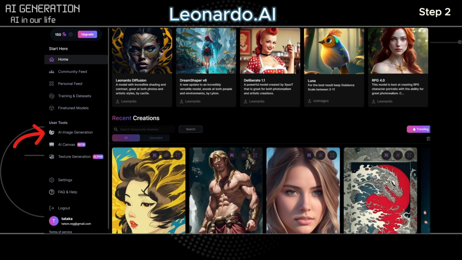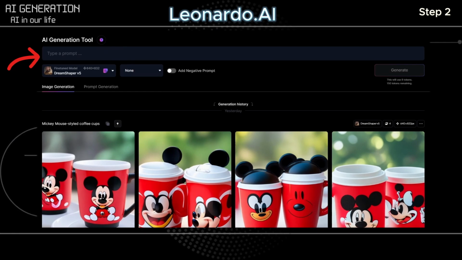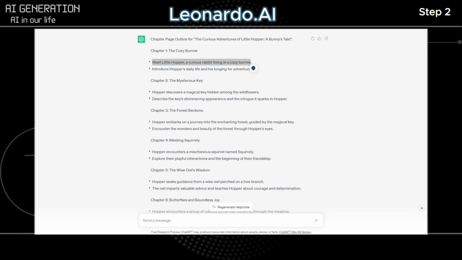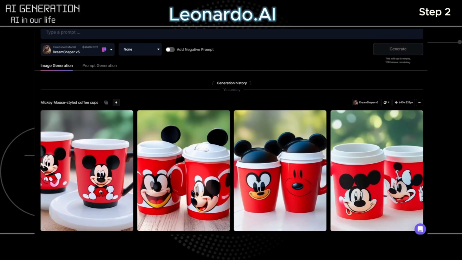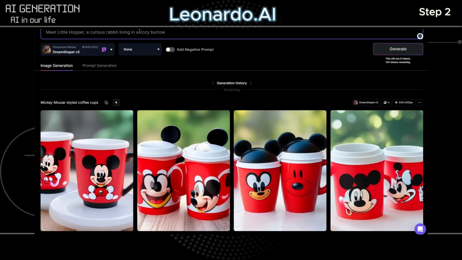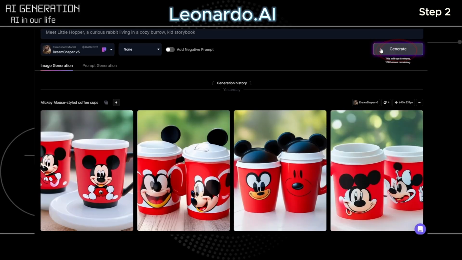Click on image generation. In this input field, we type a prompt to explain what kind of image we want to create. Back over to ChatGPT, copy the first chapter. I copy this: meet little Hopper, a curious rabbit living in a cozy burrow. Paste the text in the prompt section and then type kids storybook to let Leonardo know what kind of art style to use. Click generate.